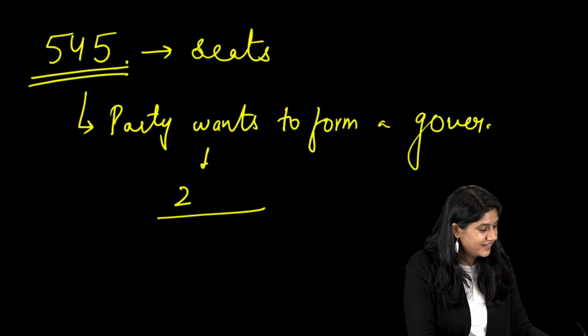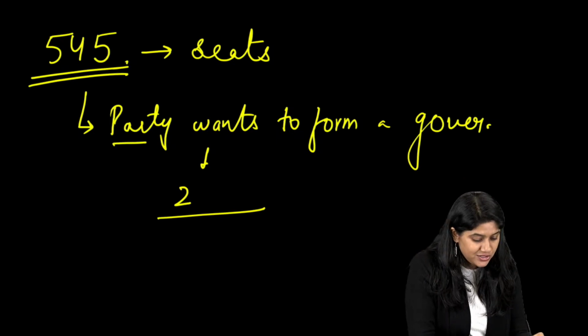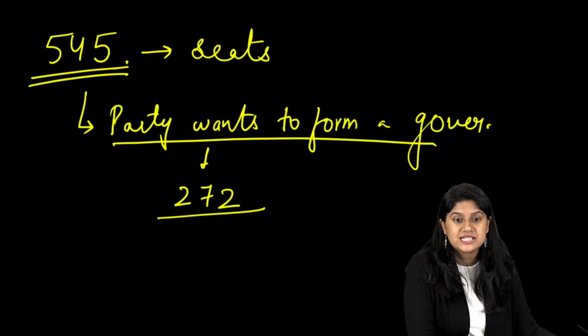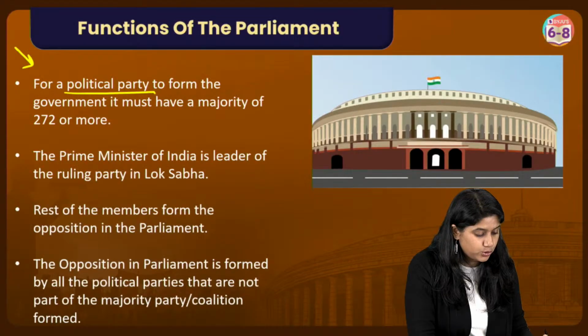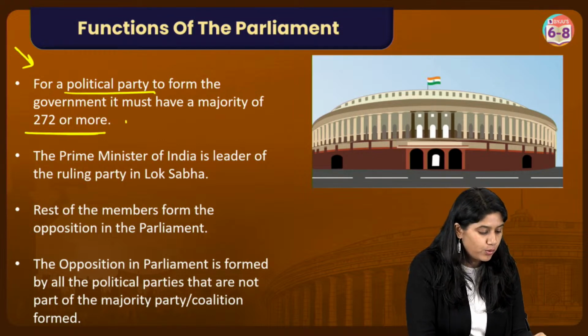Very good. So we all know that the parties who want to form the government should have approximately 272 seats. They should have either 272 seats or more, and then only will they be able to form the government.